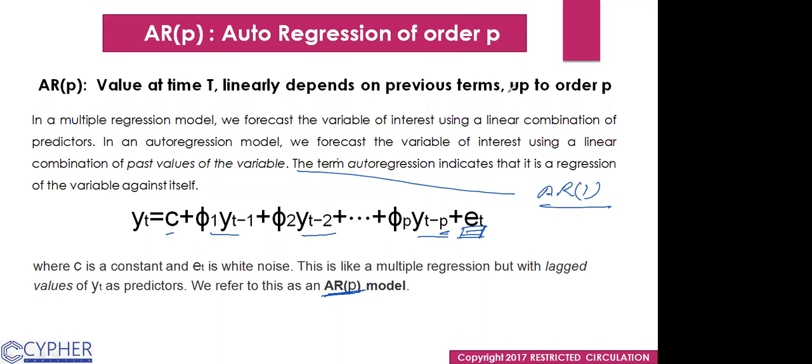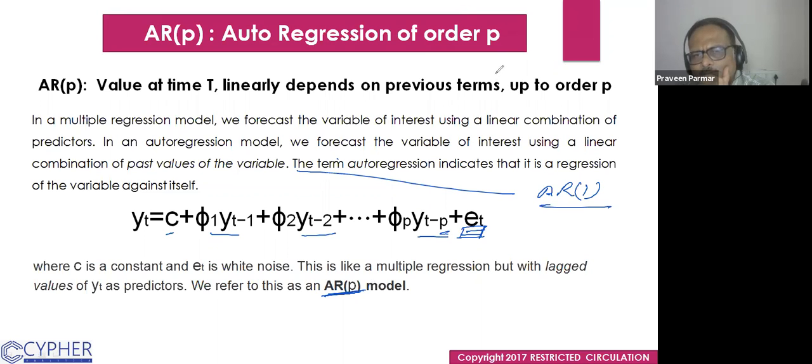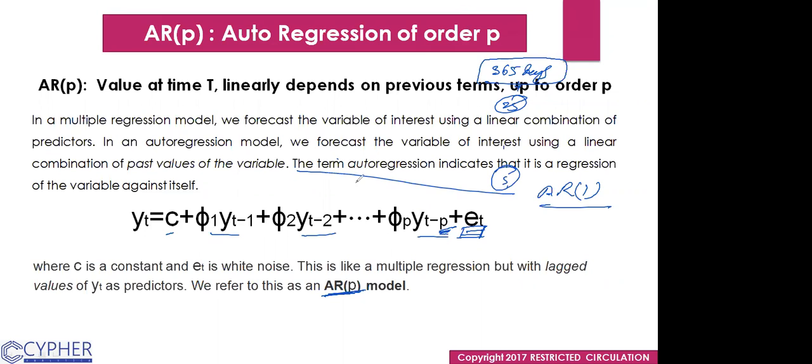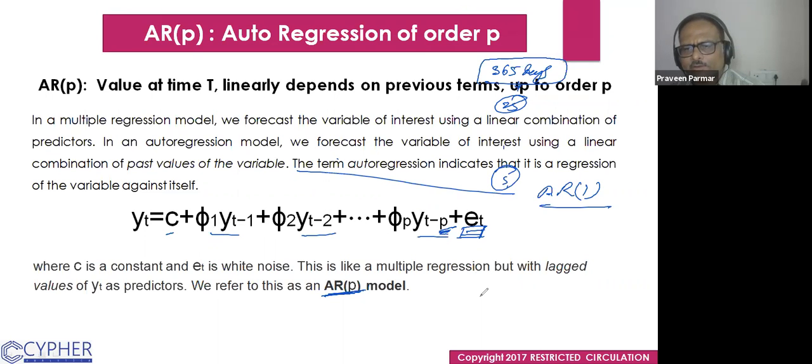It doesn't mean that if you have data of 365 days and want to make a daily time series analysis, it will consider all 365 days. It may take only 25 days, or it may consider only the previous 5 days. So it depends on this p, how many lags it is taking. Does that make sense to everyone? Yes, sir. So I just change the slide.